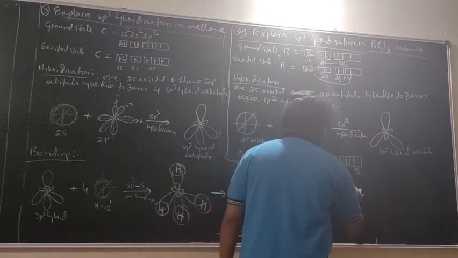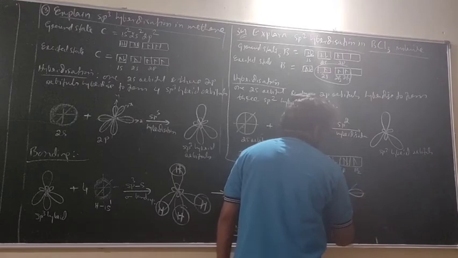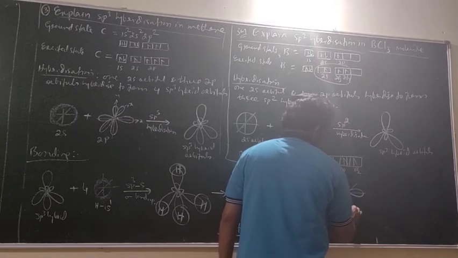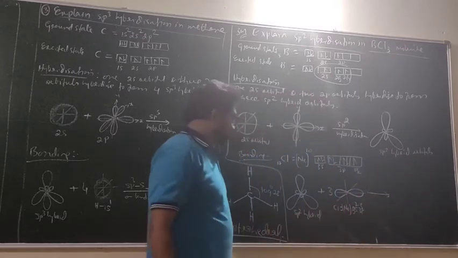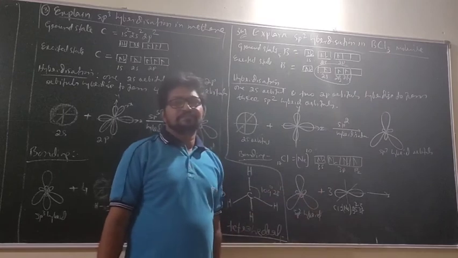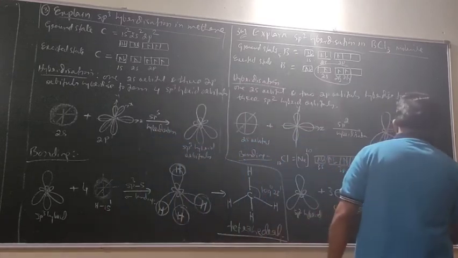And what is this? Chlorine, neon 3s2, 3p5. How many? 3. Now see the bonding.